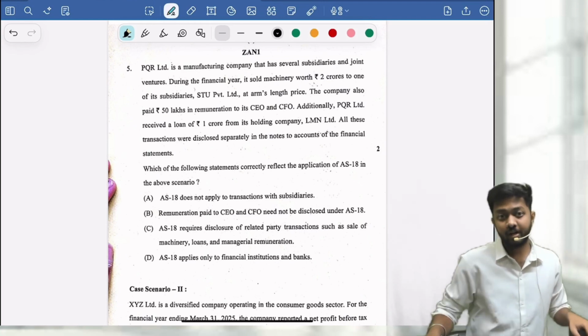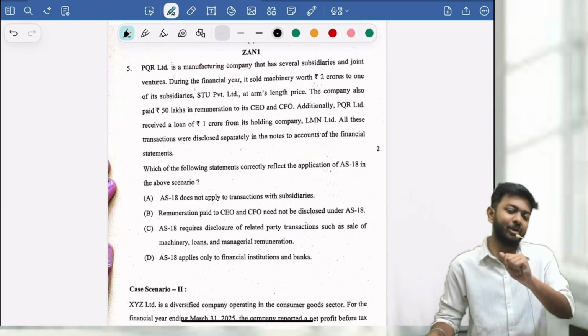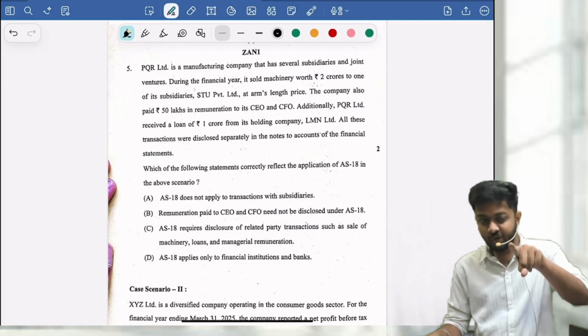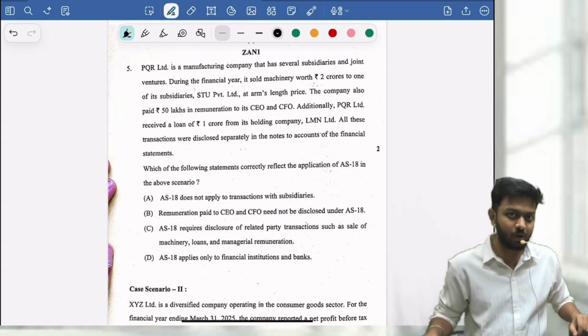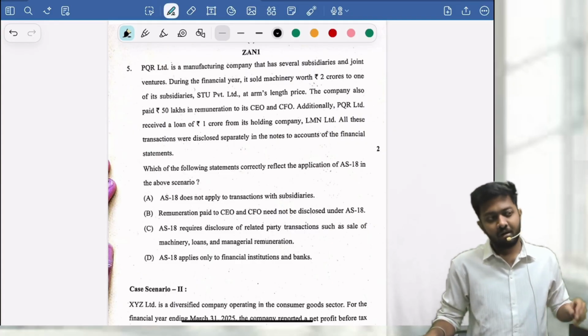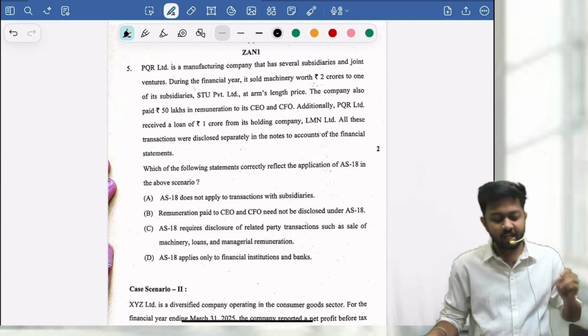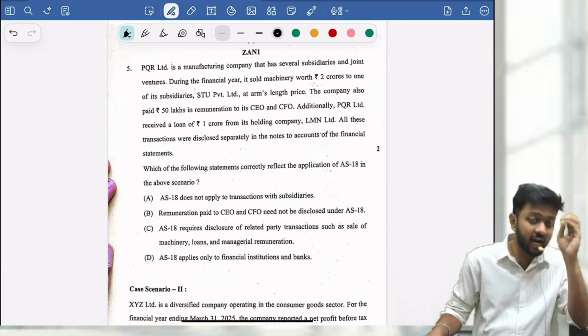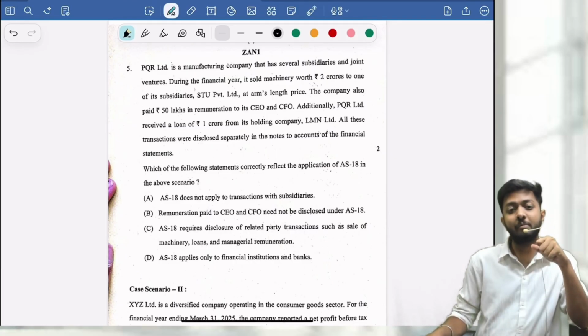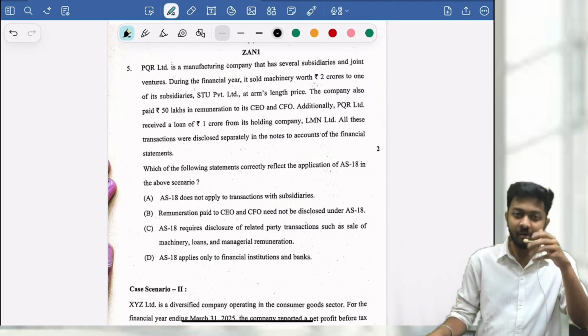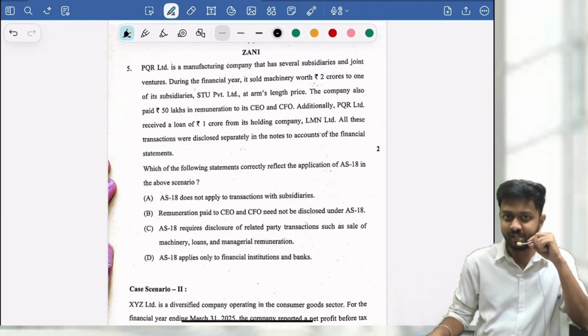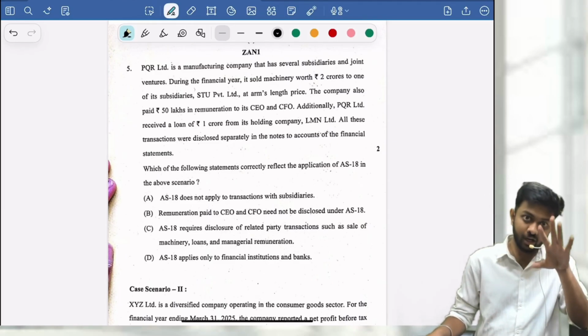Very scoring. If you see your September 2025 paper, the first MCQ question is from segment reporting, AS 17. Four questions came, and the first case study was an easy 8 marks. You can check your September 25 paper. Again from the presentation and disclosure based standards. Easy scoring, don't ignore that.